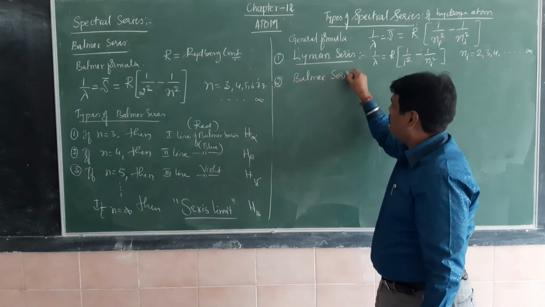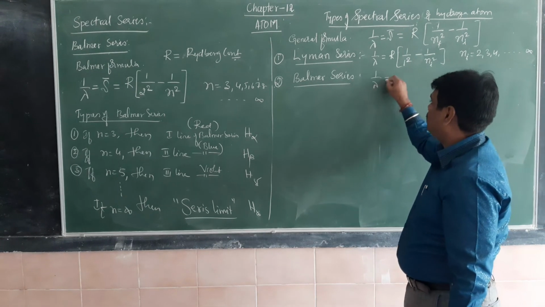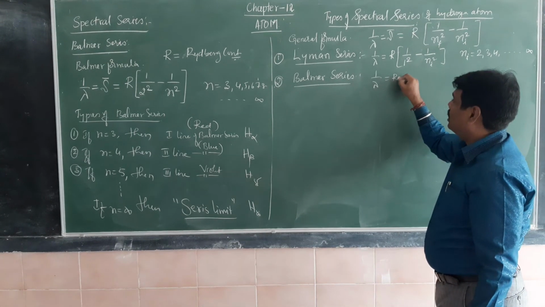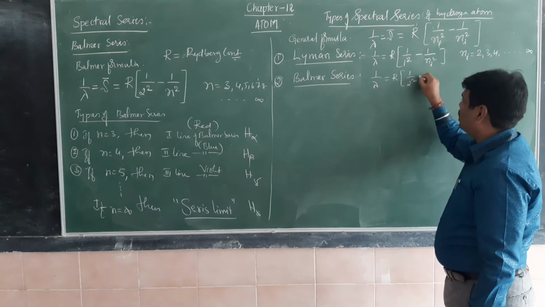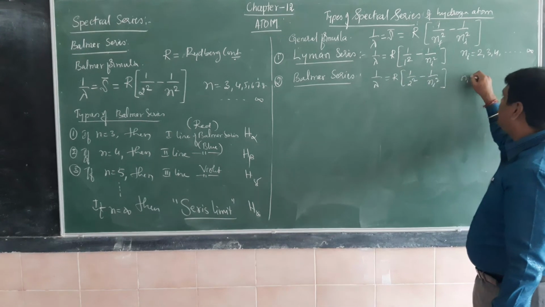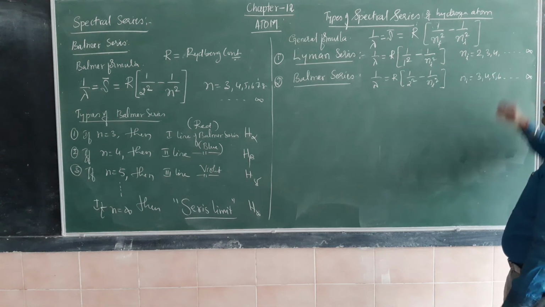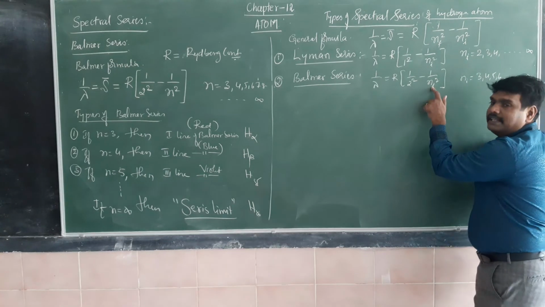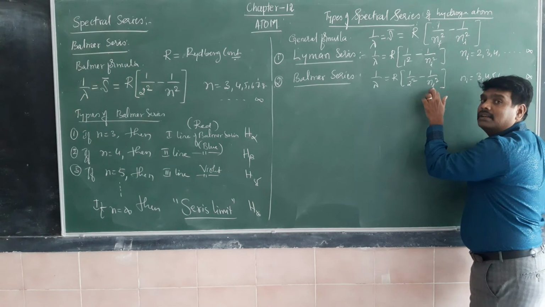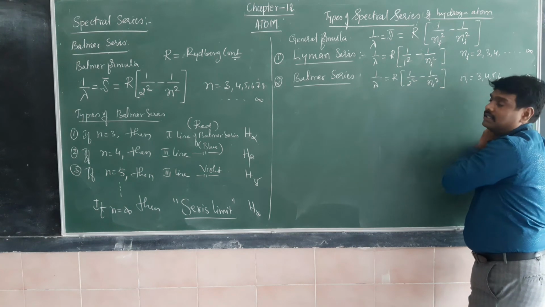Balmer series. Here the formula for the Balmer series, which we have already written, is 1 by lambda equals R into 1 by 2 square minus 1 by Ni square. Here the Ni value starts from 3, 4, 5, 6, etc., up to infinity. For the first line Ni is 3, for the second line Ni is 4, for the third line Ni is 5, like that.